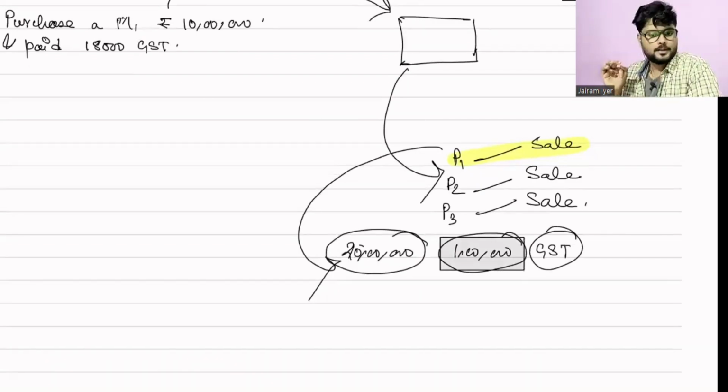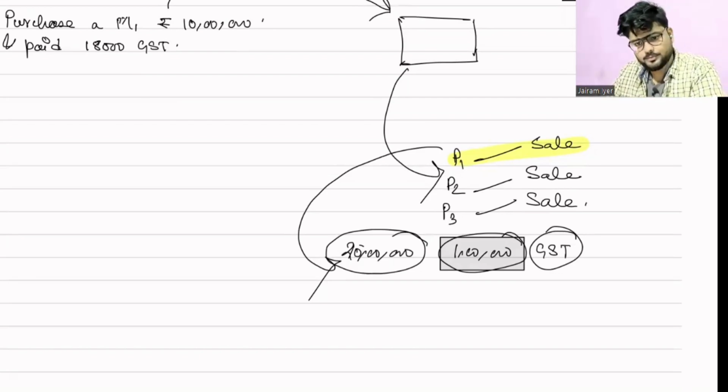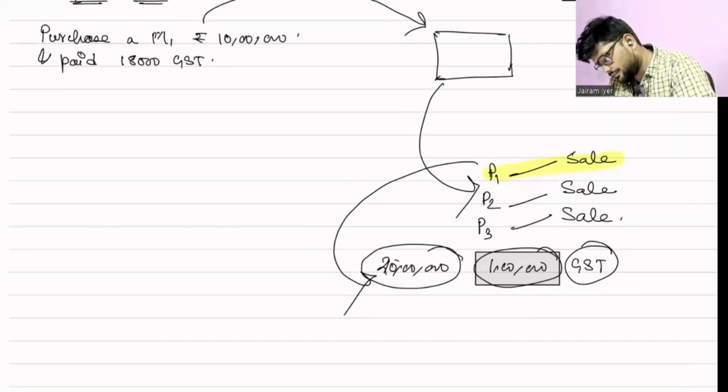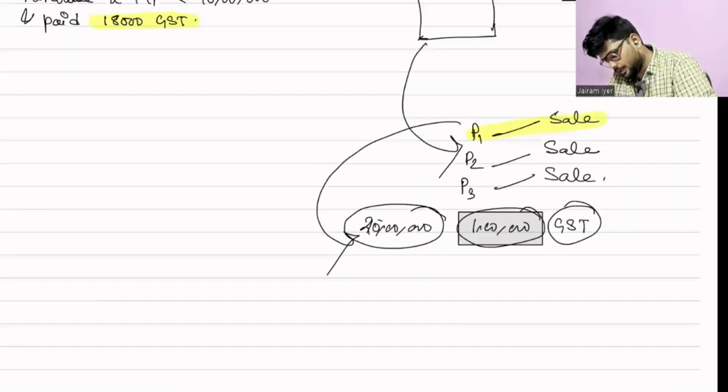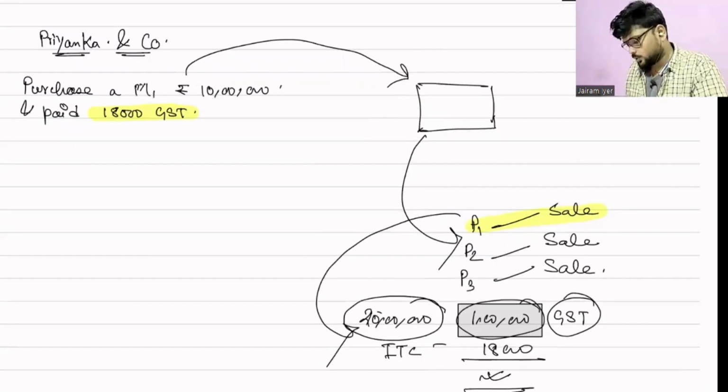But do you think she will deposit the 1 lakh completely to the government? No, sir, because of the credit. Correct. So on purchase, whatever GST she had paid, she will claim that as ITC. So from here, she will claim the ITC of 18,000, and whatever amount is left, she will deposit to the government. Is this much of the story clear to everybody?